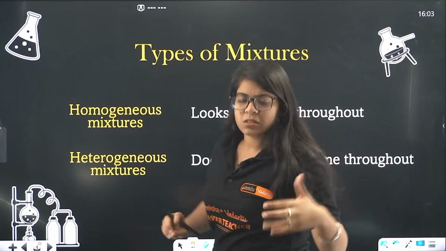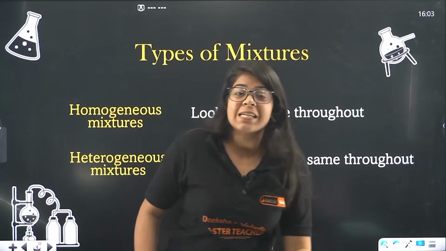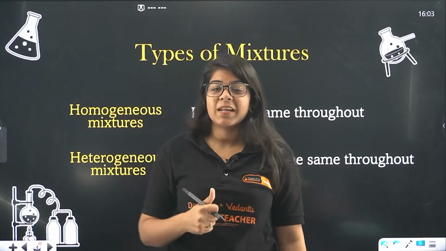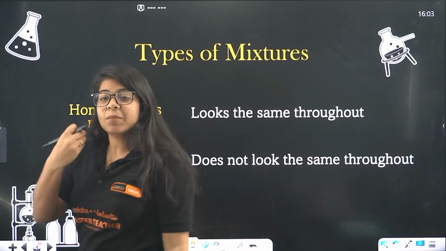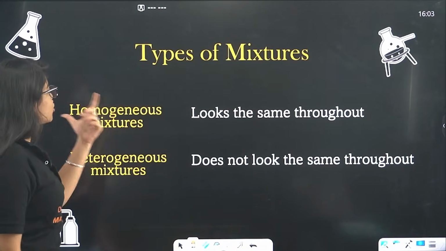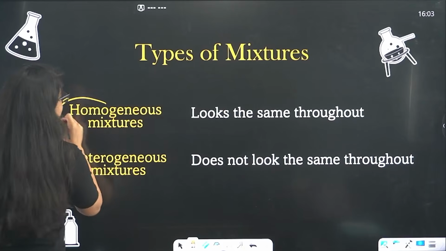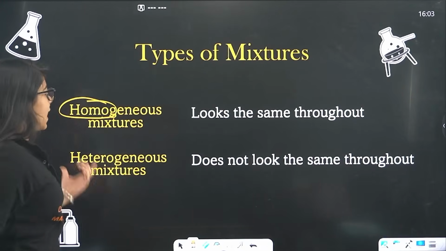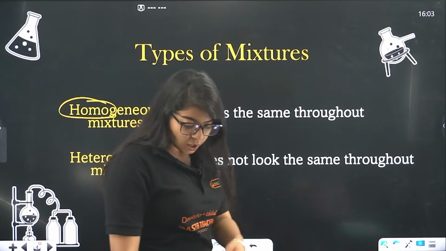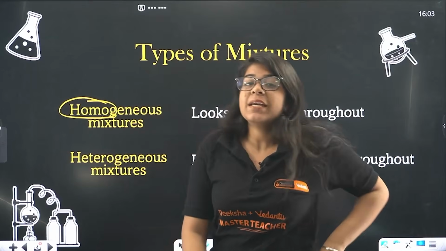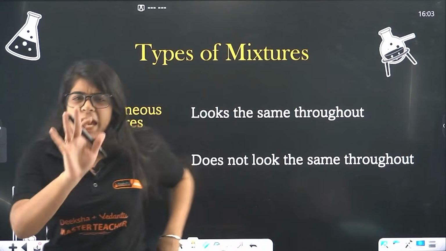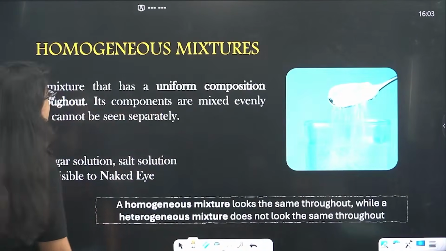Ma'am, heterogeneous is just the opposite of homogeneous. It does not look the same throughout. So homogeneous means it looks the same throughout, and heterogeneous means it does not look the same throughout. Let's understand it a little bit deeply. Okay, so first let's understand